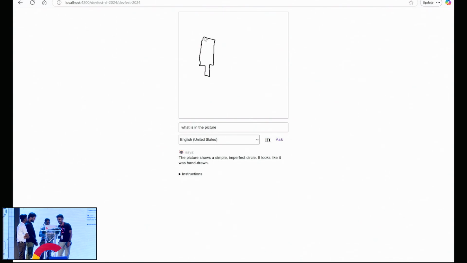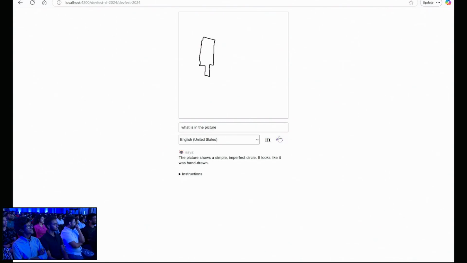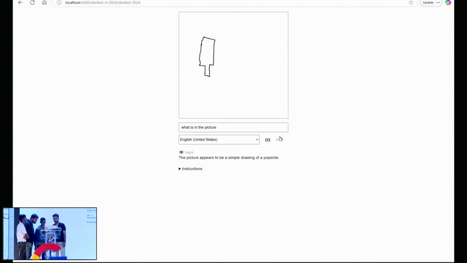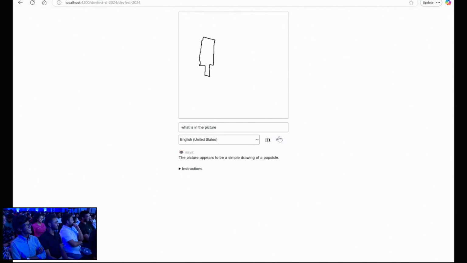If it is possible, turn around. There's no way to, there's only one chance. Let's see what it says. The picture appears to be a simple drawing of a popsicle. Pops. That's wrong. Okay.